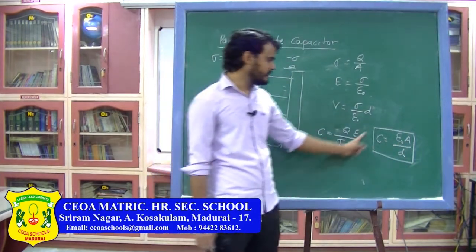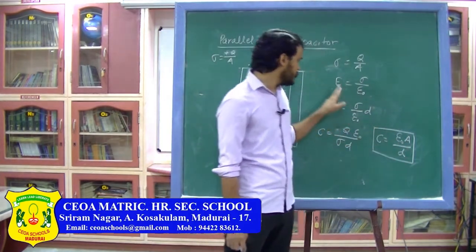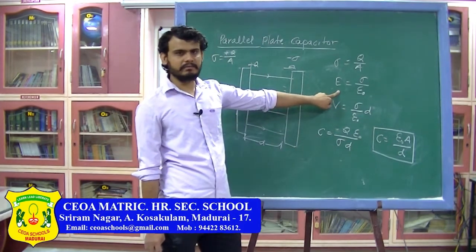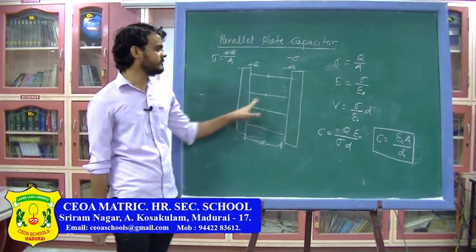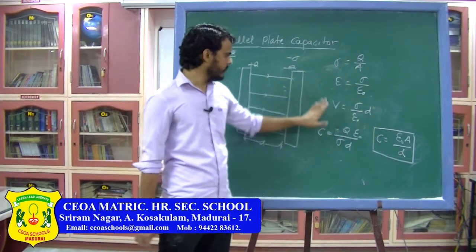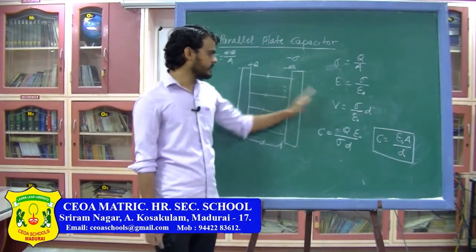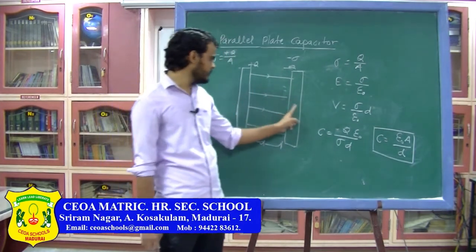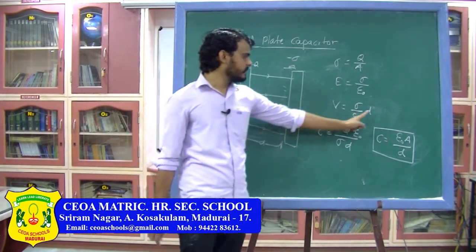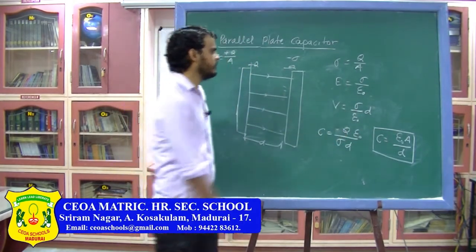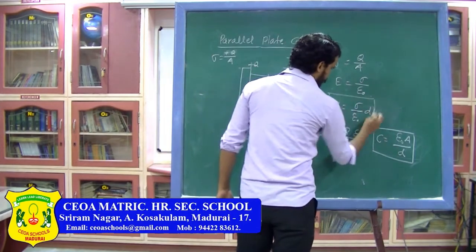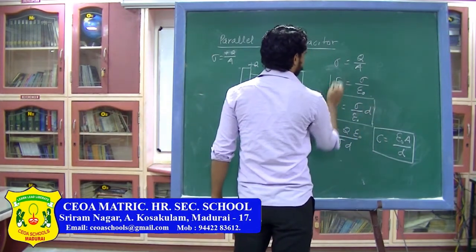You have to remember other formulas also, which is what is the electric field between the capacitor plates. The electric field between these two capacitor plates is sigma by epsilon naught, and outside the capacitor the electric field is 0, and the potential difference between these two plates is sigma D divided by epsilon naught. So you have to remember these three formulas for a parallel plate capacitor.